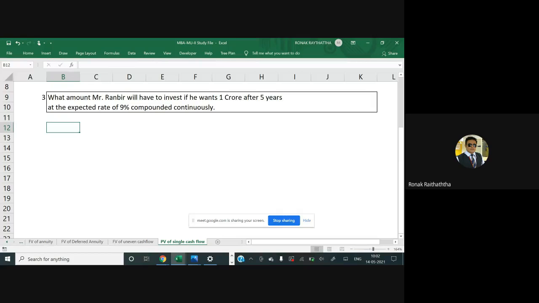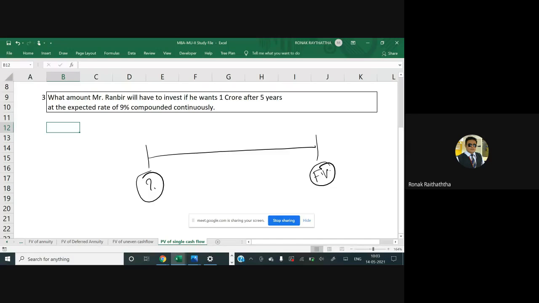Let's see how. Say this is the timeline, and the future value is given to you, right? When it is related to the present value, the future value is given to you. So it can be presented, implemented, and analyzed in two aspects.